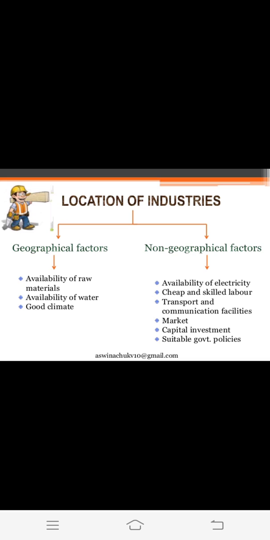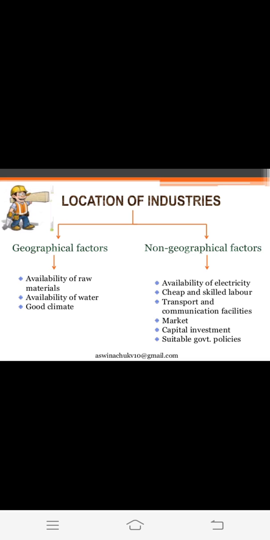Obviously, in industries, you need electricity. To run an industry, you need electricity. So the first point in the non-geographical factor section is availability of electricity. Second is cheap and skilled labor. You need labor at a lower rate and skilled labor so that they have the skills. Then transport and communication facilities so that goods can be transported.